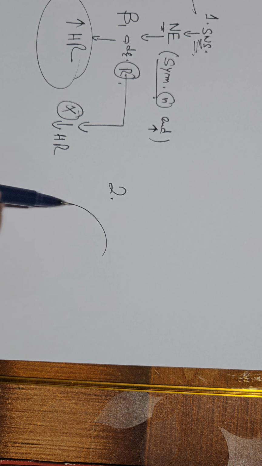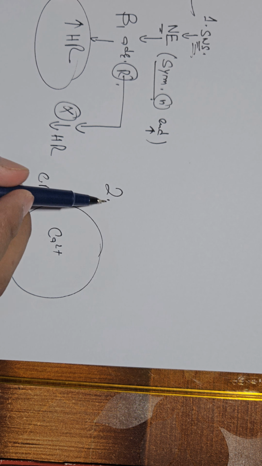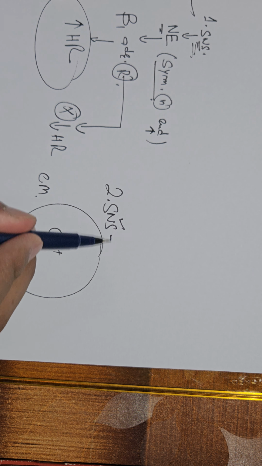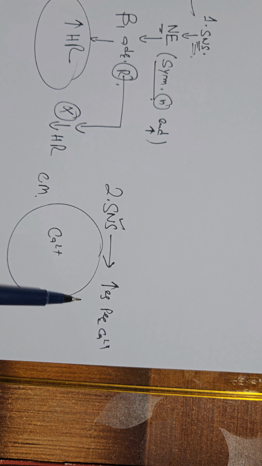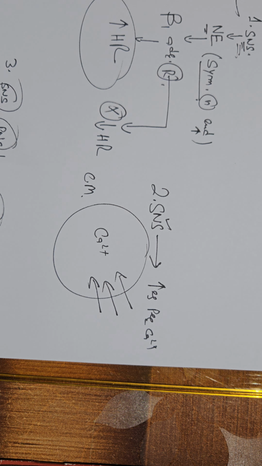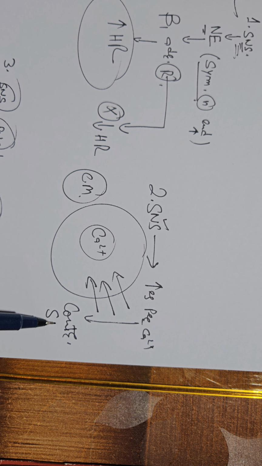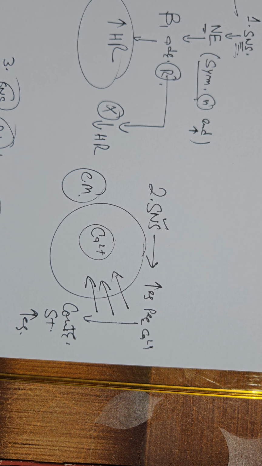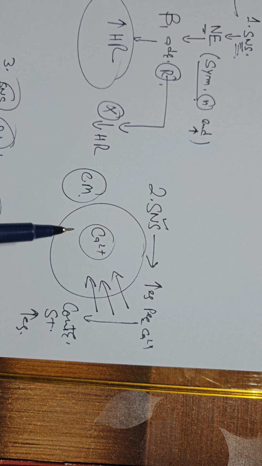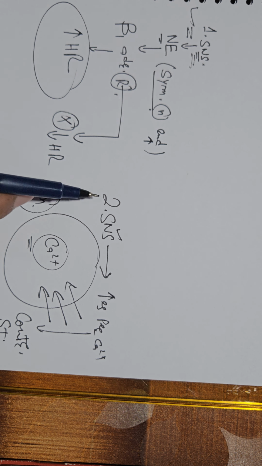Effect number 2. Let's suppose this is a cardiac muscle. For a cardiac muscle to contract, it needs calcium. So if we stimulate the sympathetic nervous system, it increases permeability to calcium. That means more and more calcium comes inside the cell, so there is more calcium for contraction. That means contractile strength increases. When the heart contracts, it contracts with a stronger force because there is more calcium available. So these are the 2 effects of the sympathetic nervous system.